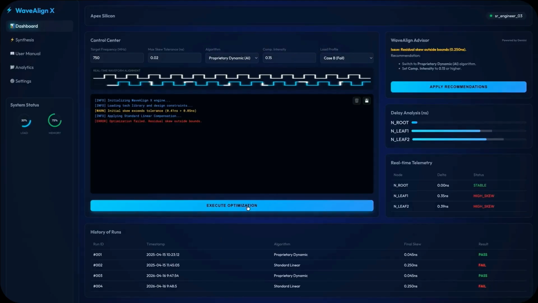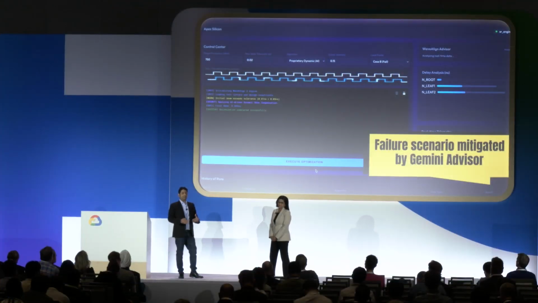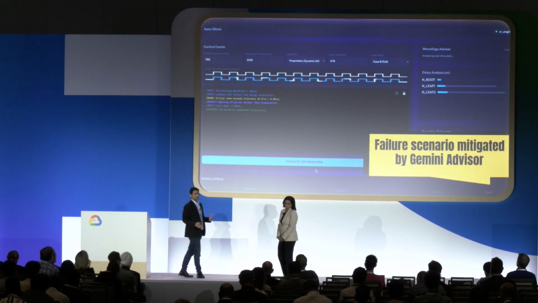Now, clearly, there will be a few more tweaks. It is not a single prompt that you may need to do. This is obviously a demo. But literally, we are talking about a difference of 12 to 18 months versus a few hours.